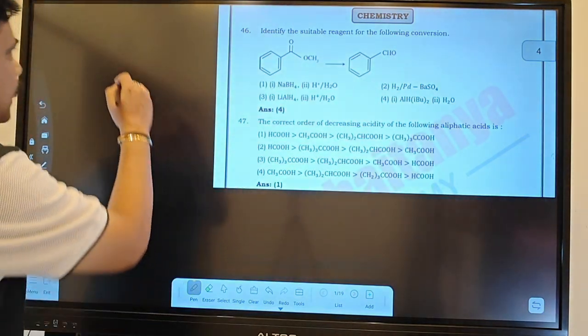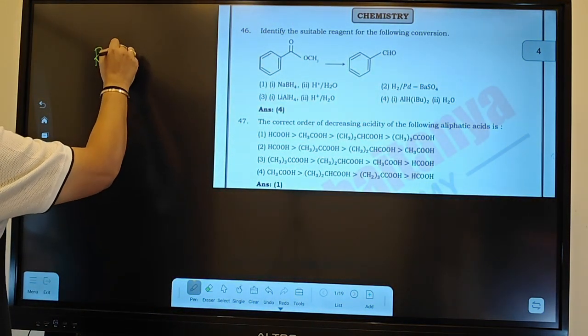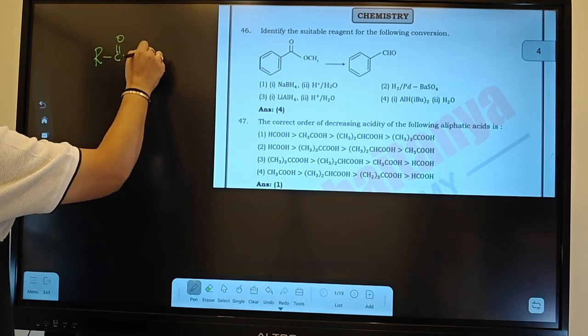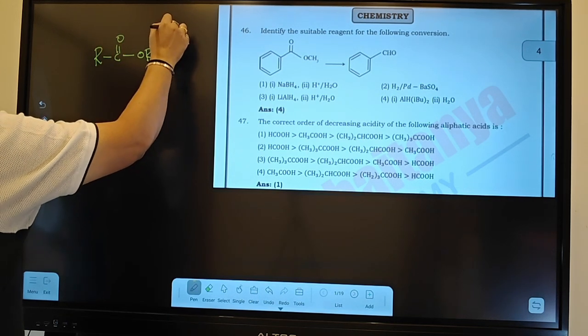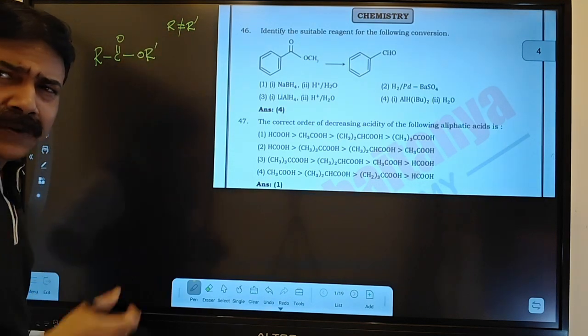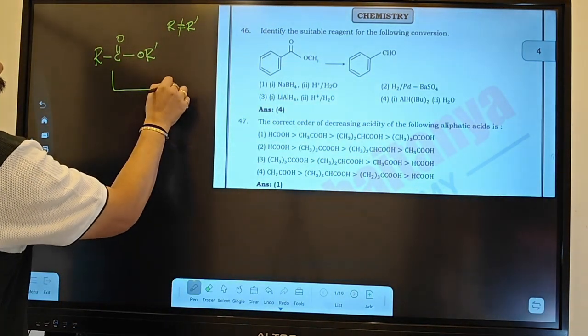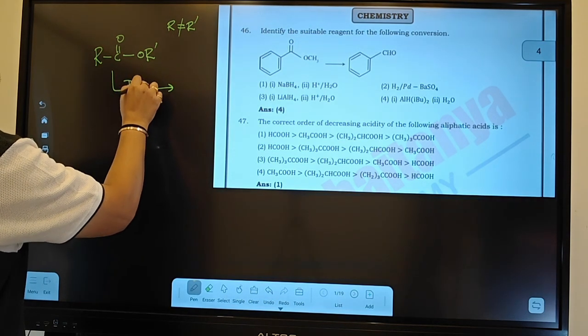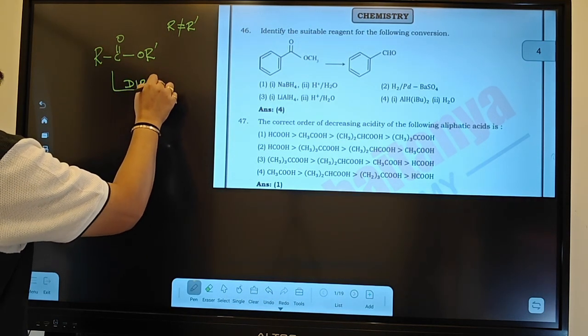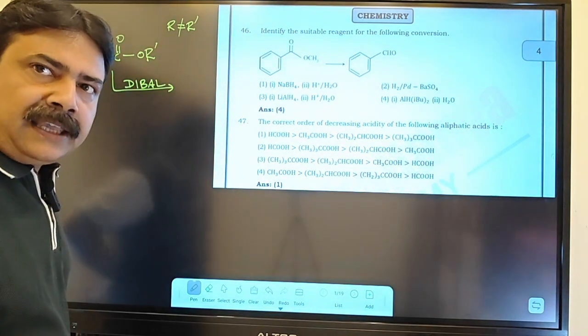First of all, if you have an ester RCOOR', where R is an alkyl group, R and R' may or may not be equal; I am taking them as not equal. If you use DIBAL, everybody knows the full form: diisobutyl aluminum hydride.